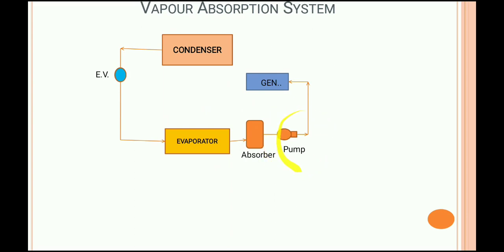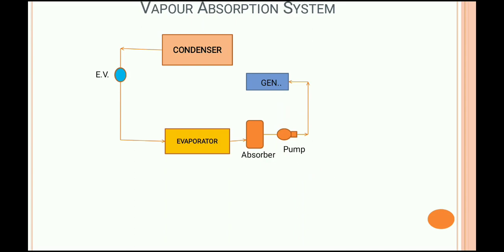The function of the pump is what? It increases the pressure of the solution which is coming out from the absorber from evaporator pressure to the condenser pressure or generator pressure, because generator pressure and condenser pressure are the same.